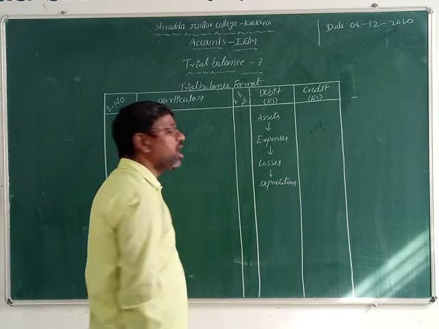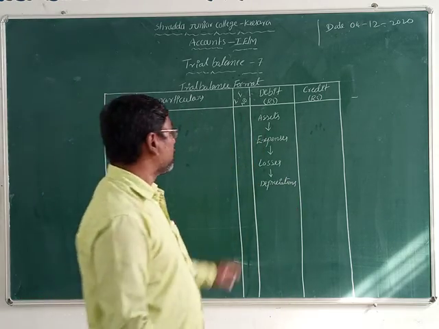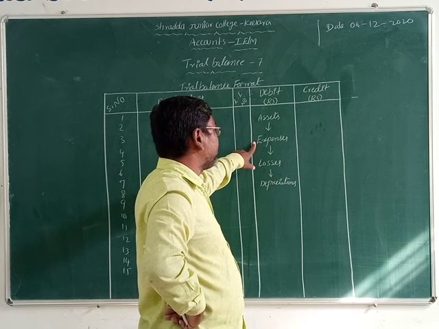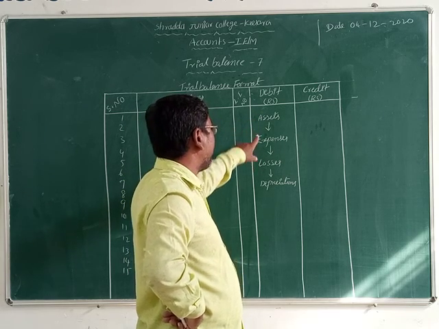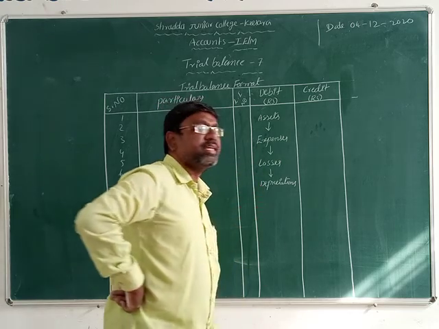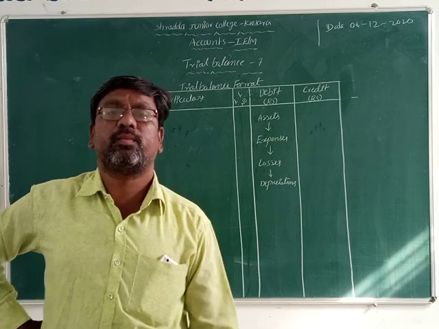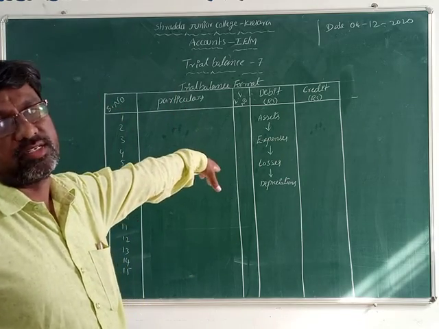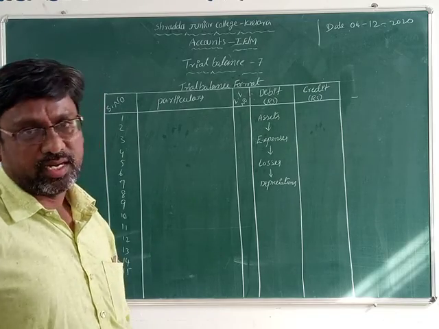Isn't it? So assets values we can record on the debit side. Expenses values we can record on the debit side, losses values we can record on the debit side, depreciation amounts we can also record on the debit side, students. Debit column we can record.